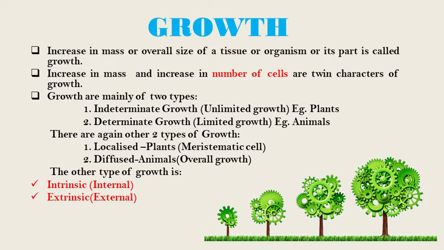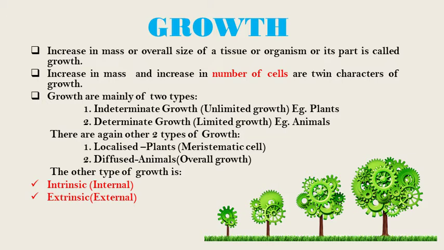Now let's see what is growth. Growth is increase in mass or increase in overall size of a tissue. Increase in mass and increase in number of cells are the twin characters of growth. Growth is of two types: indeterminate growth and determinate growth. Indeterminate growth means unlimited growth, and here there is no specific time period for growth, the growth continues. Example: plants. Determinate growth is a limited growth. Example: animals.